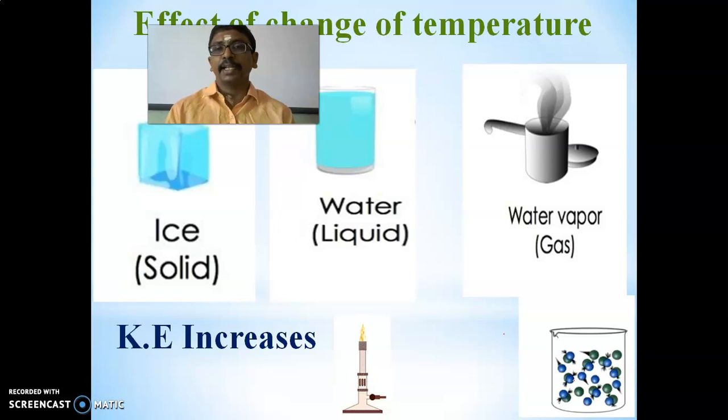Latent heat of vaporization is when the amount of heat energy required to change 1 kilogram of water to gas at atmospheric pressure at its boiling point is known as latent heat of vaporization. So in latent heat of fusion, the solid is converted to liquid. In latent heat of vaporization, the liquid is converted to gaseous state.